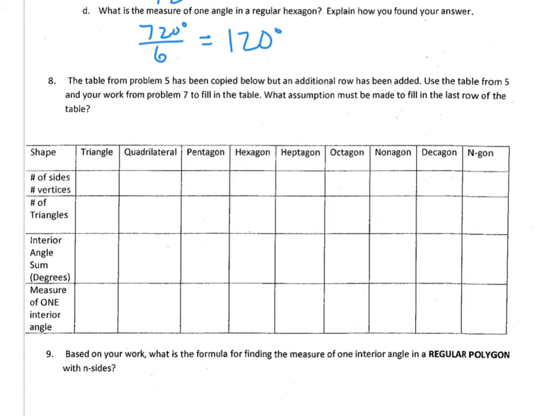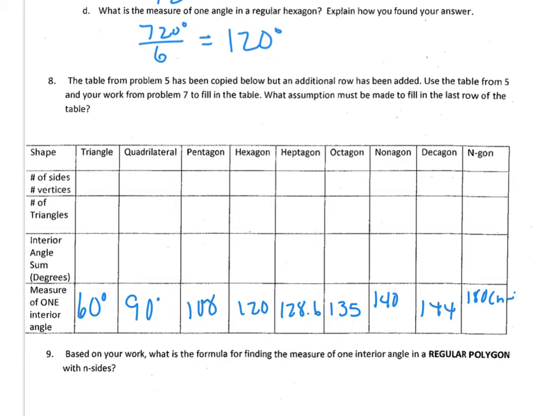One angle of a triangle is 60 degrees if it is regular. Then 90, 108, 120, 128.6, 135, 140, 144, and our rule for an n-gon is 180 degrees times n minus 2, divided by n.